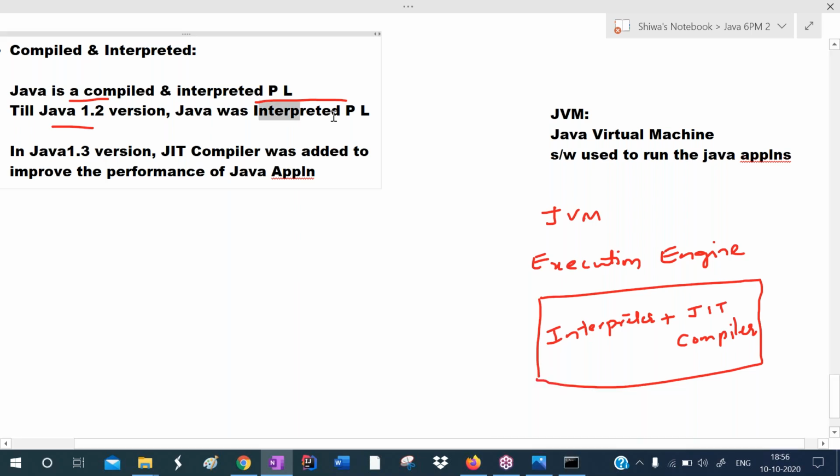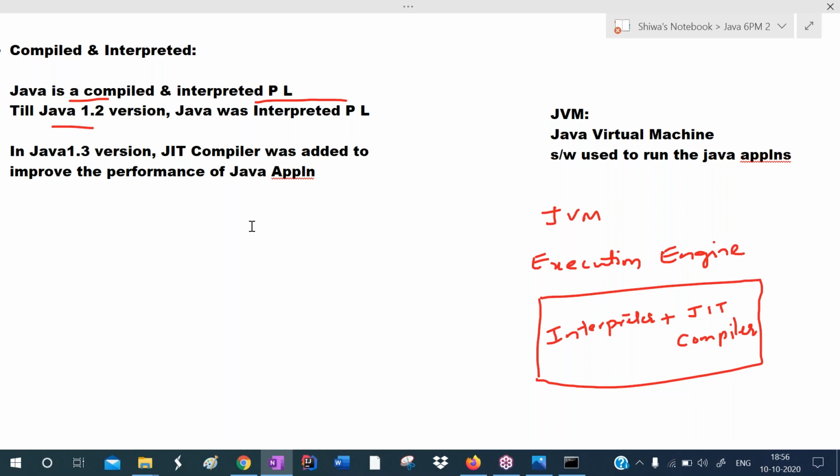So initially Java was only an interpreted programming language, so interpreter performance is low in the case of loops and in the case of recursion. In so many cases, this interpreter performance is very low. So to improve the performance, they added this JIT compiler to the JVM's execution engine.